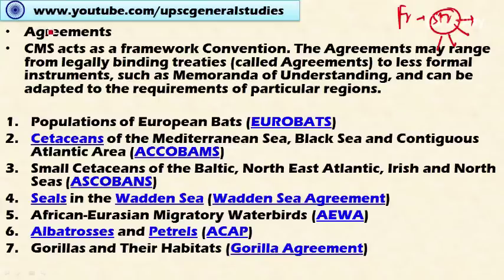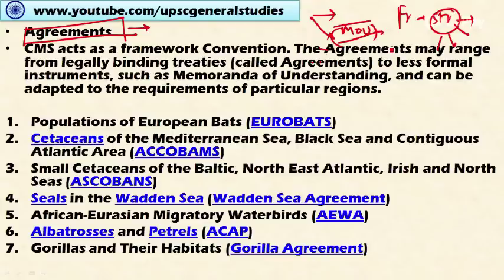Agreements are the documents which provide legally binding obligations on the member countries to conserve the migratory species. There are two types of agreements here. One is called by the generic name Agreement, which is legally binding, and the second, less formal one is called a Memorandum of Understanding. This is an informal agreement between countries to conserve a particular species.